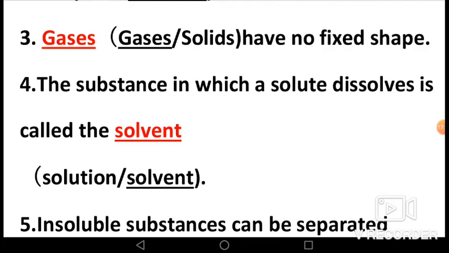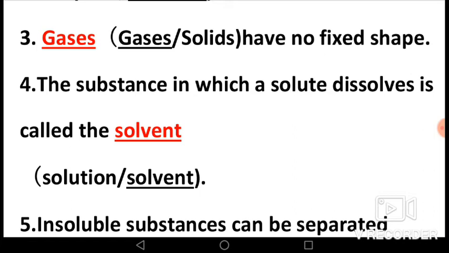Third, fill in the blank. Dash have no fixed shape. Options are gases and solids. The answer is gases because gases are substances in which the particles are very loosely packed, and as the particles are very loosely packed, they do not have fixed shape, and unlike liquids, they occupy all the available space in a container.